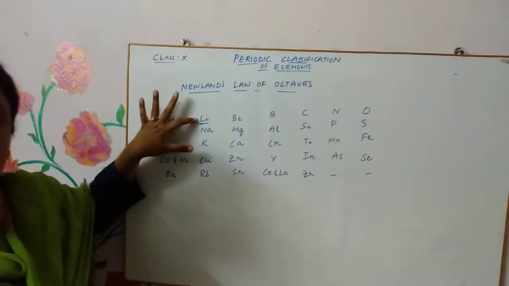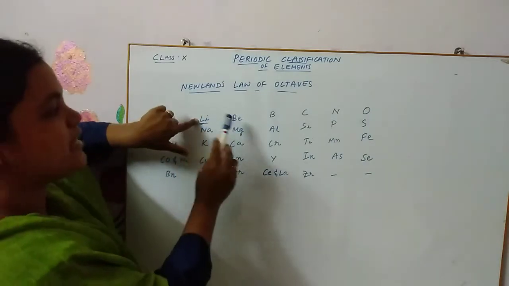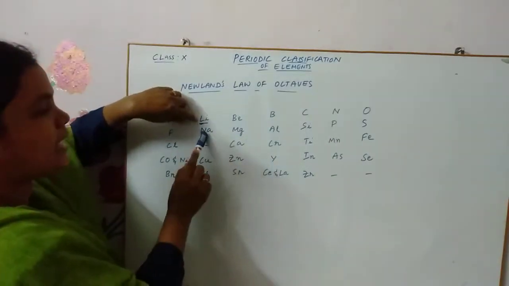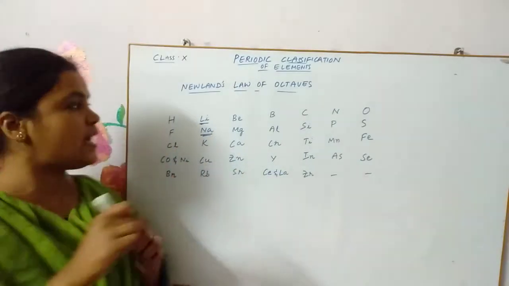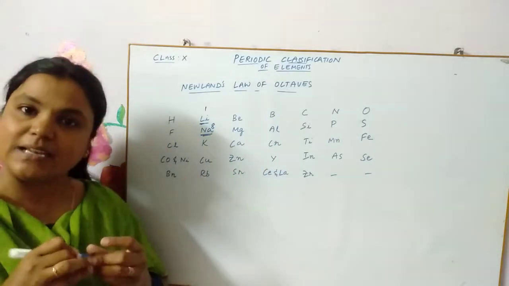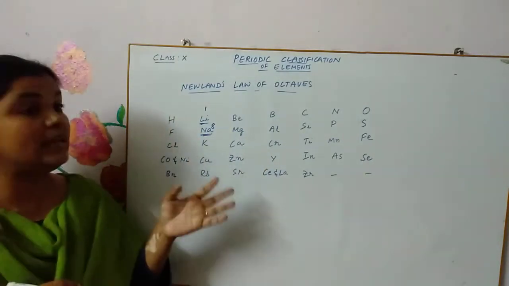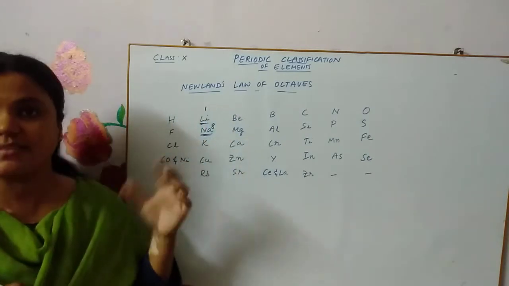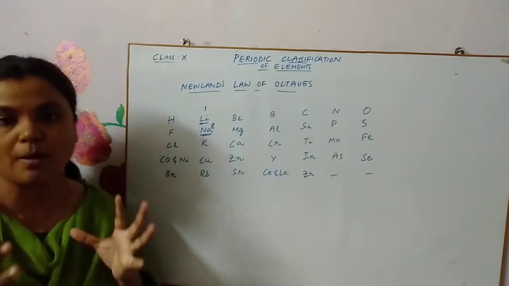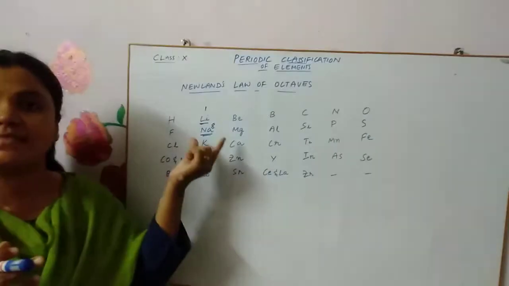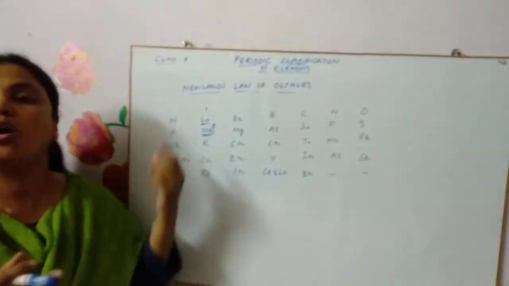If you take a look at his classification, and take lithium as the first element, then this is the first element, second, third, fourth, fifth, sixth, seventh and 8th. What is the 8th element here? Sodium. So lithium is the first element, sodium is the 8th element, and both bore resemblances in their physical and chemical properties. So the 8th element is a kind of repetition of the first element.